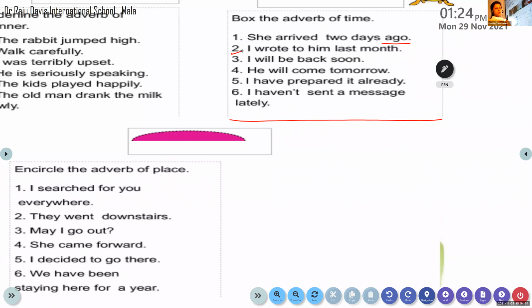We have learned about last week. We have learned about last year. Even last month is an adverb of time. Is that clear to all of you? Whatever it is, even if it's last week or last year.